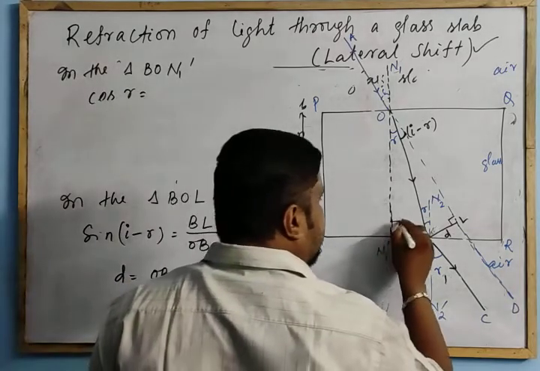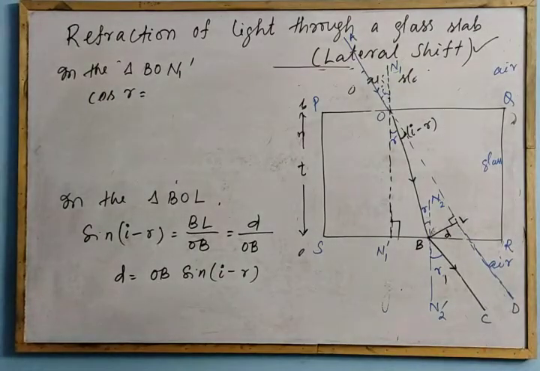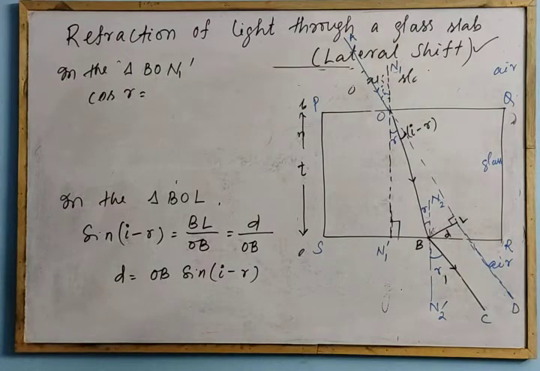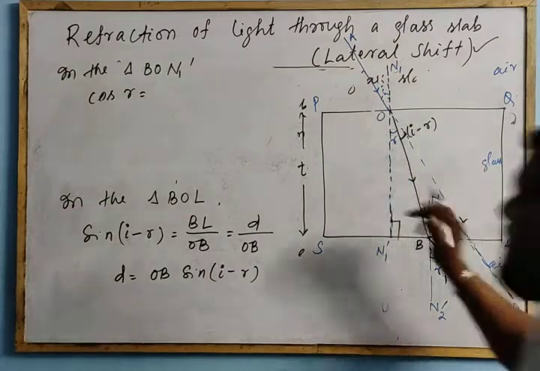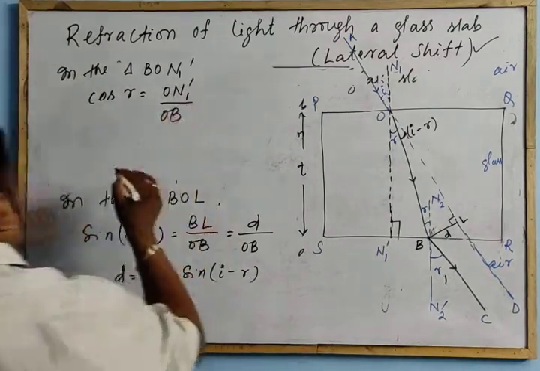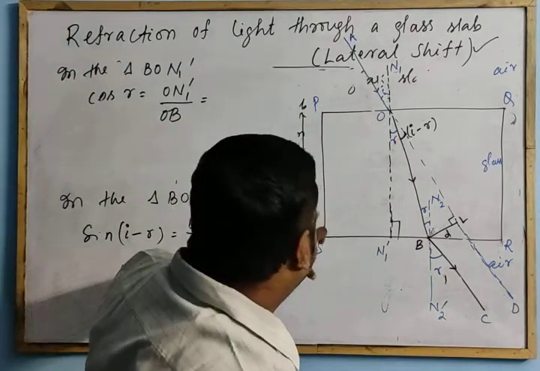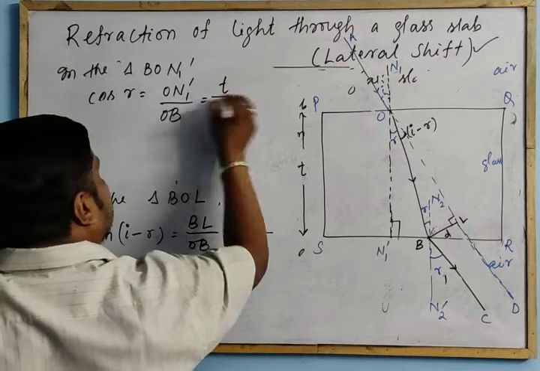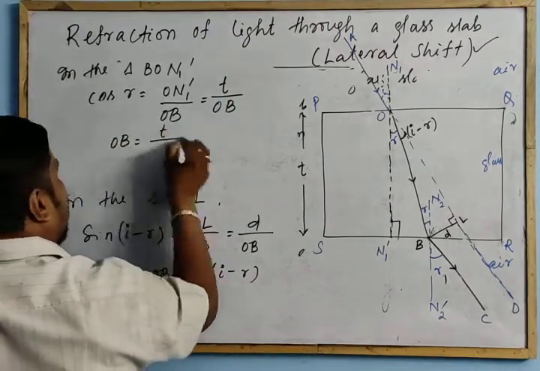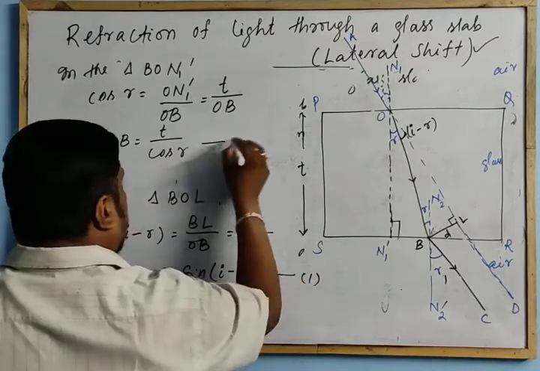This is the perpendicular, so cos R is ON1 dash by OB. What is this ON1 dash? ON1 dash is T, the thickness of the glass, by OB. So OB is equal to T by cos R. Let this be equation 1, and this be equation 2.